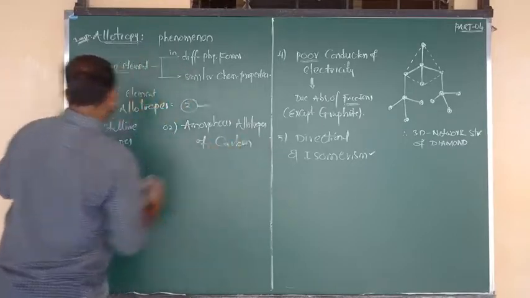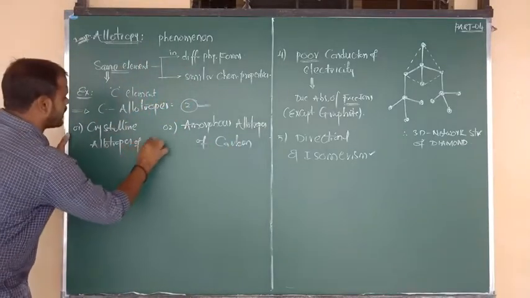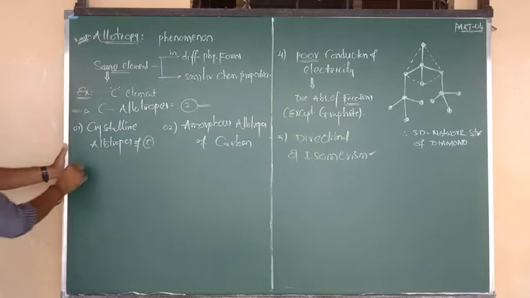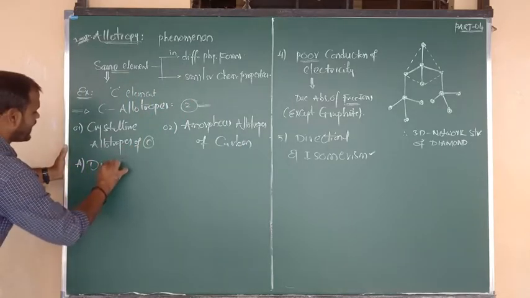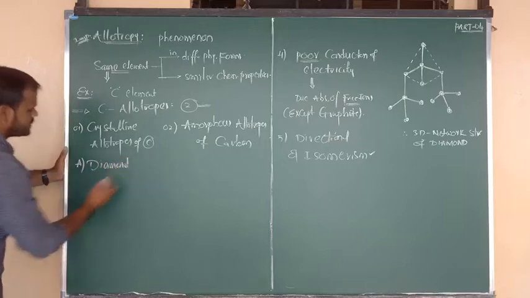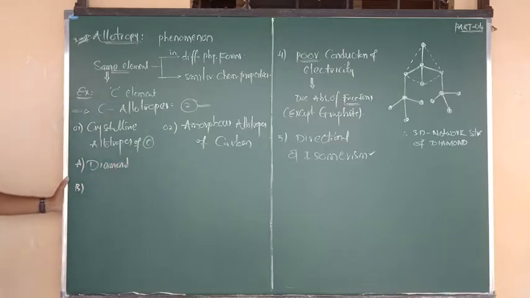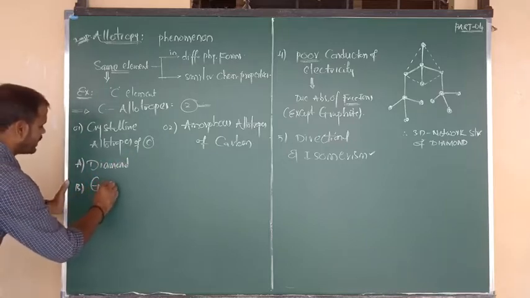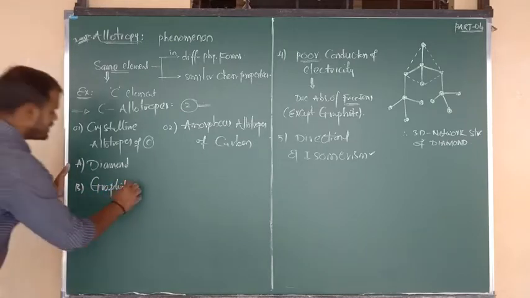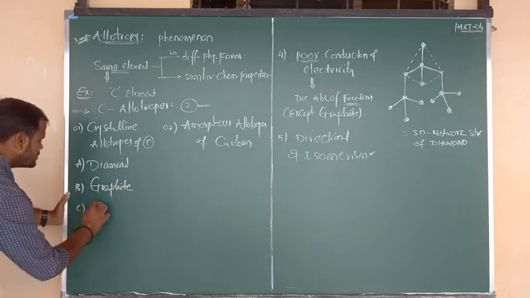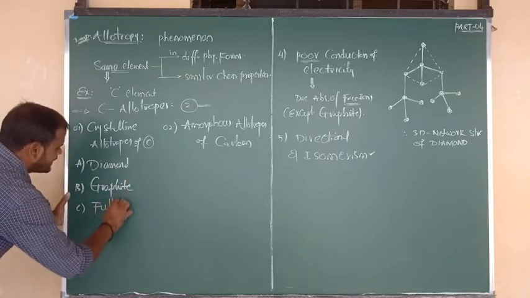Sir, what are the crystalline allotropes of carbon? In the crystalline allotropes of carbon, number one is diamond, very important. Number two is graphite. Another one is the fullerenes.